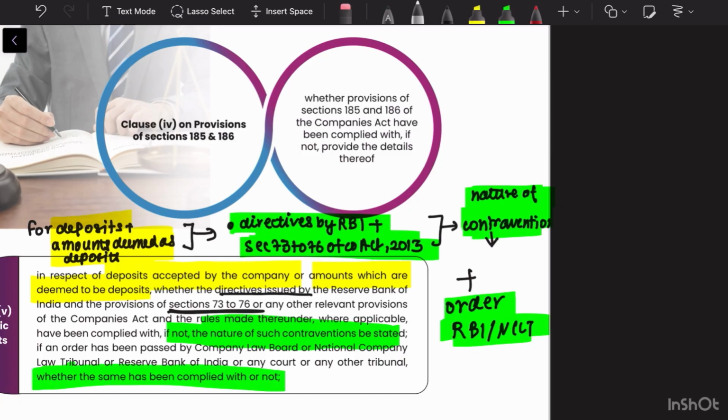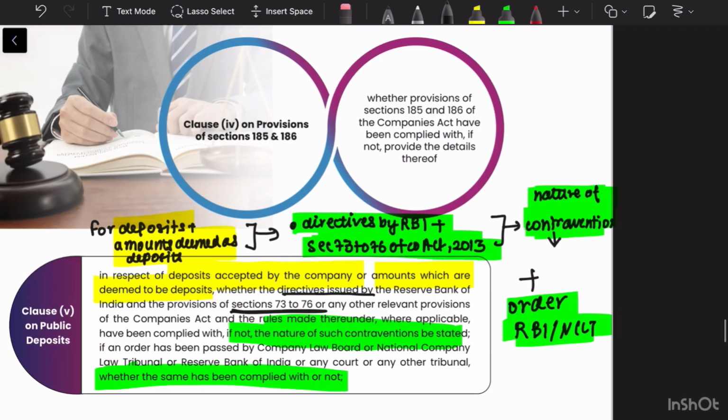There can be orders which are passed. There are various sections in the company law under which the NCLT passes certain orders, so we check whether they have been complied with by the company or not. So when we are covering deposits, for the deposits issued by the company and also the amounts deemed as deposits, we see whether the directives of RBI and sections 73 to 76 have been complied with. If not, we state the nature of contraventions. Along with that, we see whether any RBI, NCLT or court orders have been complied with or not.